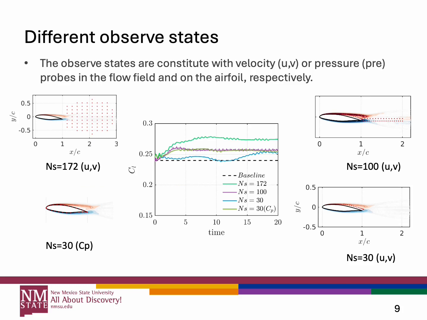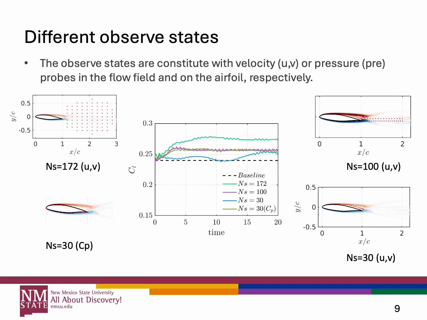The next one is about different observed states. We have four sets of different observed states. The first one is in the flow field in the wake region, where we have a bunch of probes which provide velocity to the agent. The second and the fourth are also in the flow field and provide velocity components. The third one is on the airfoil surface, and it provides pressure probes.